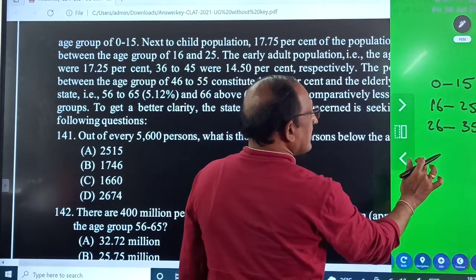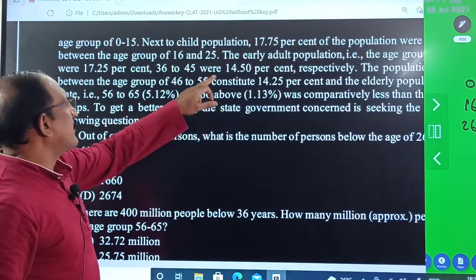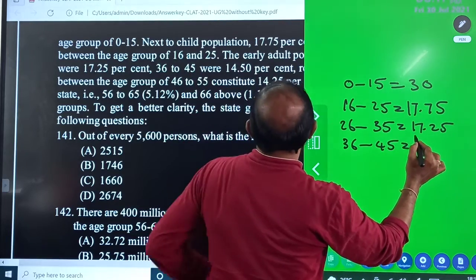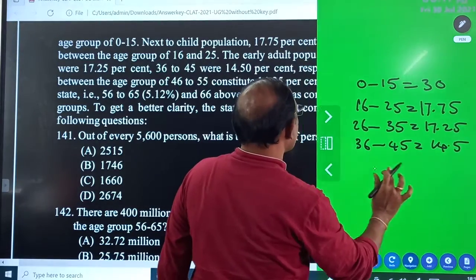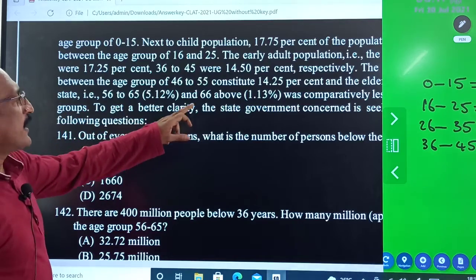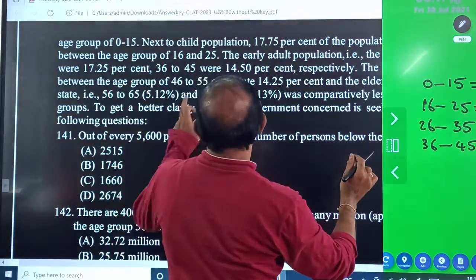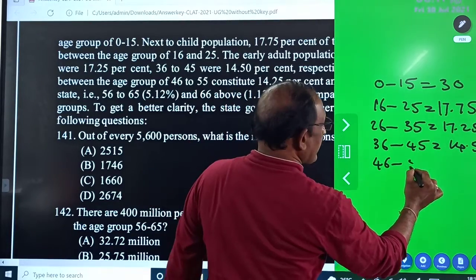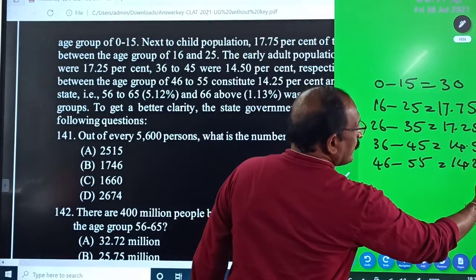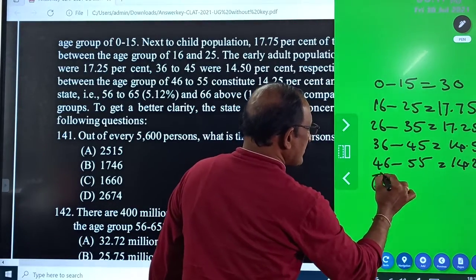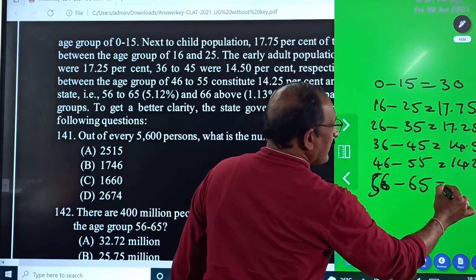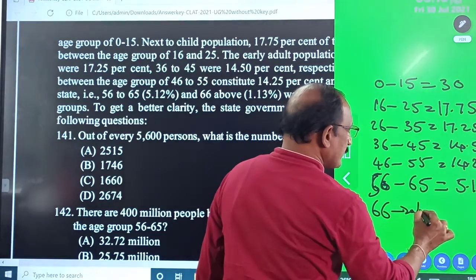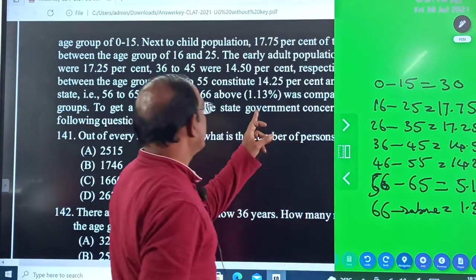Then 36 to 45 is 14.50. 46 to 55 is 14.25. 56 to 65 is 5.12. And 66 and above is 1.13.